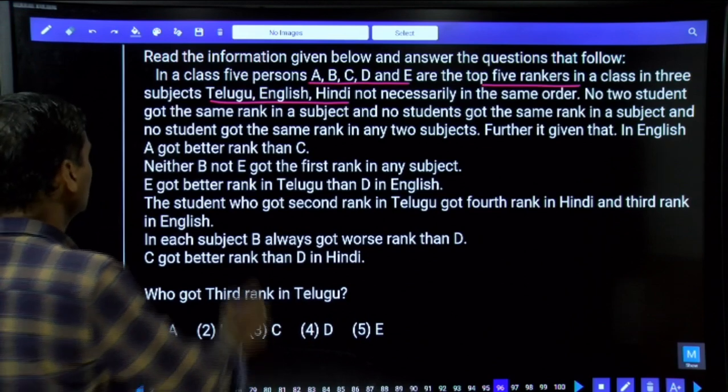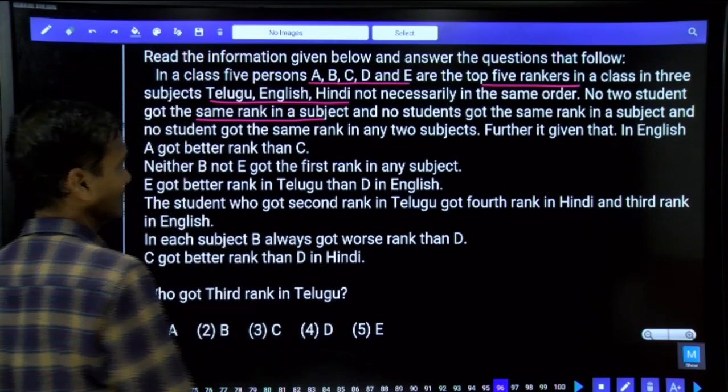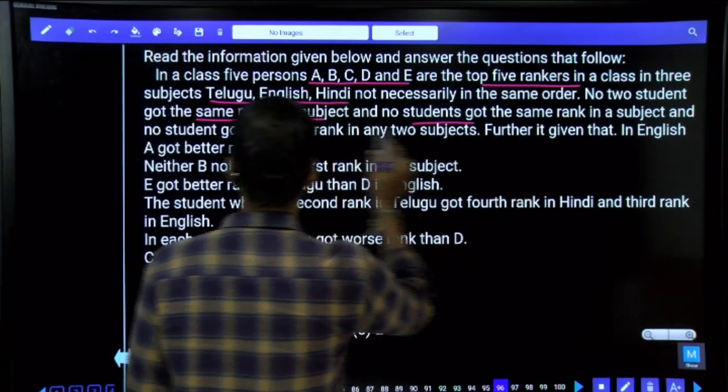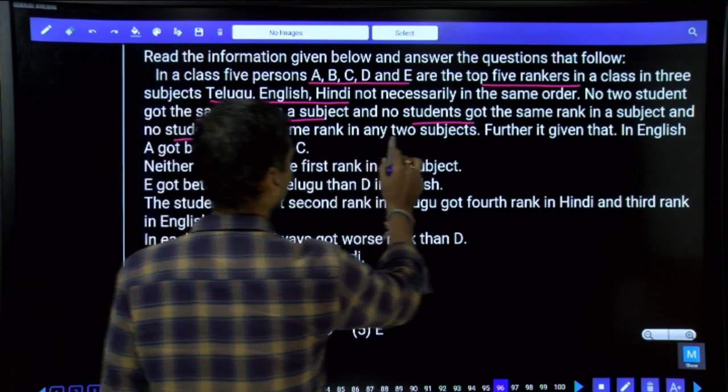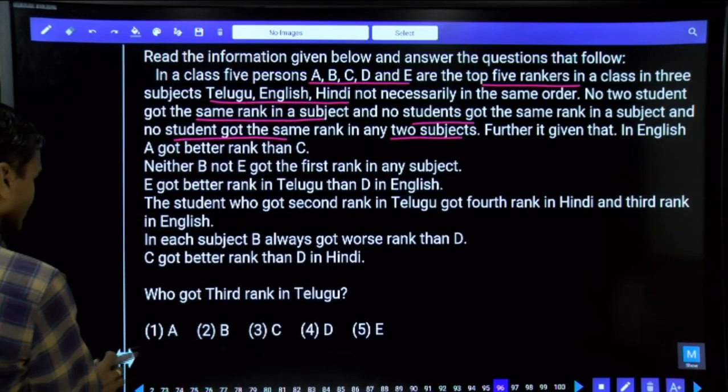No 2 students got the same rank in any subject, and no student got the same rank in any 2 subjects. Further, the information is given like this.